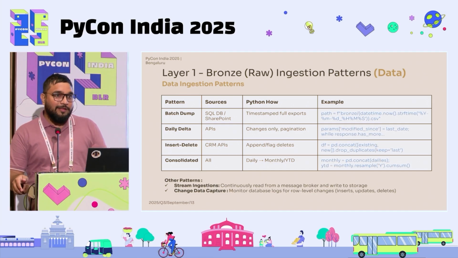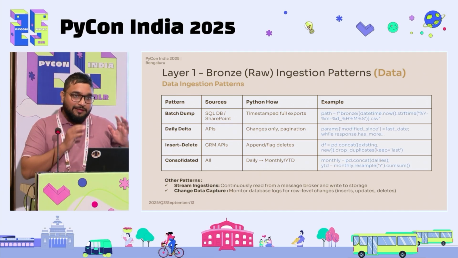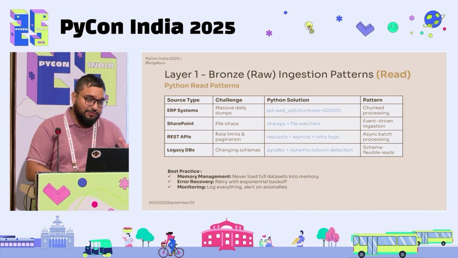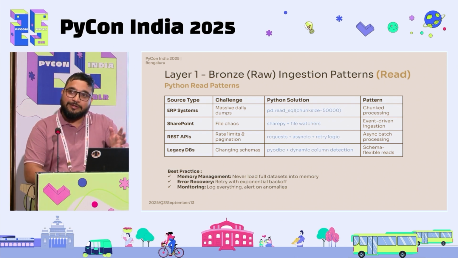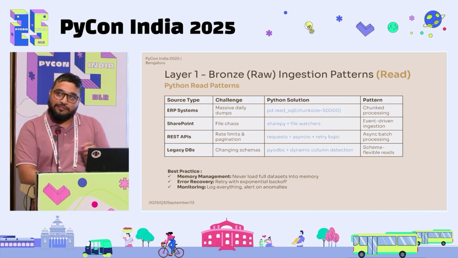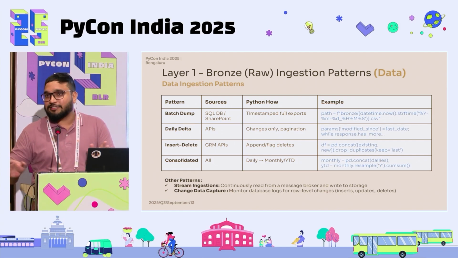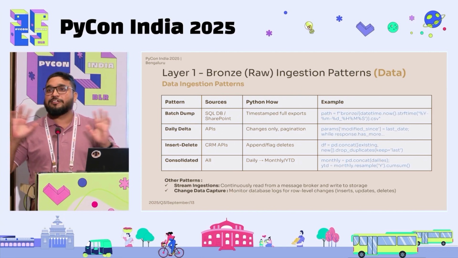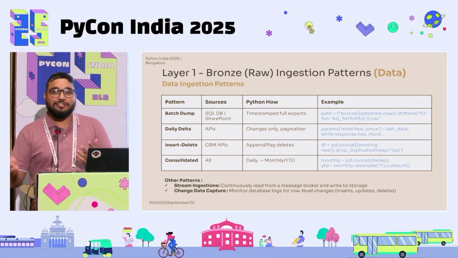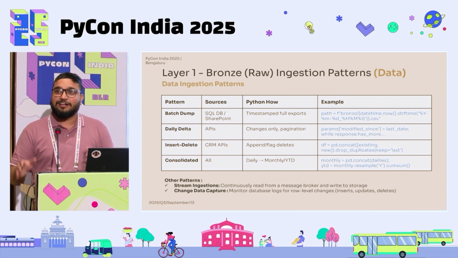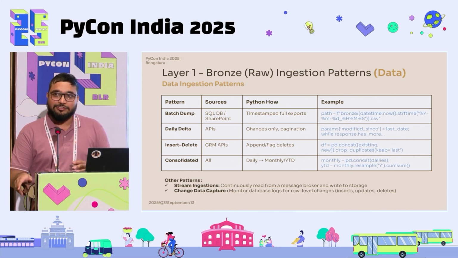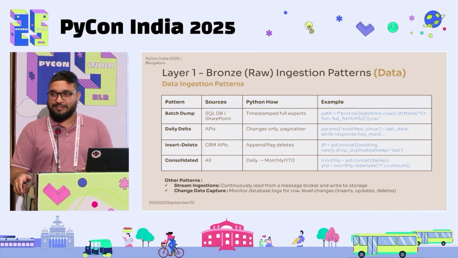Then eventually, bronze data. The first thing is that you need to decide which data is being kept, what is the frequency of data, and then how to get the data. So it can be a batch dump, where it's a simple select star, you put everything. For example, dimensions. Most of the dimensions in the company do not change. You don't even need to capture delta. It's select star. Suppose your organization has 40,000 employees. The employee information of 40,000 employees is hardly a 50 MB file. That's all. 50 MB CSV.